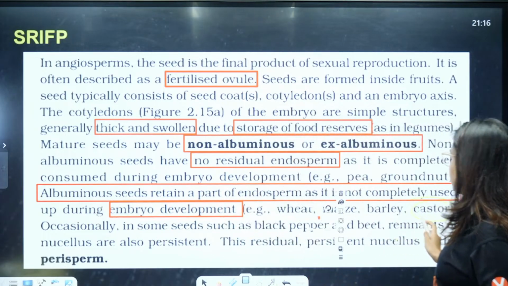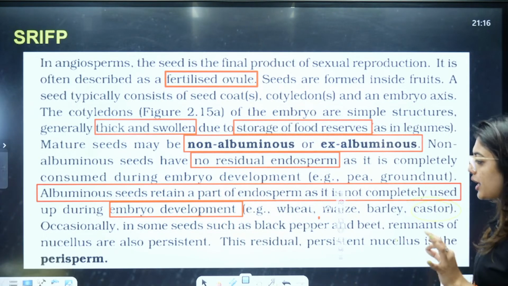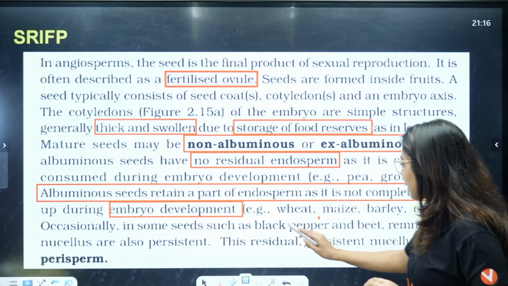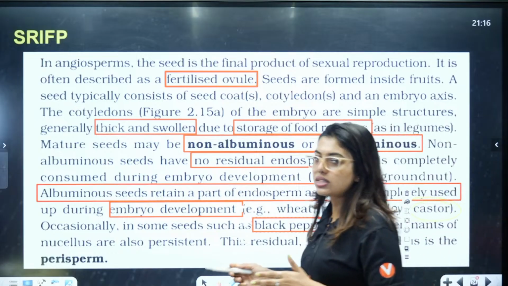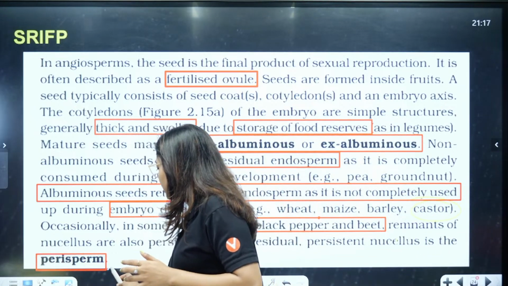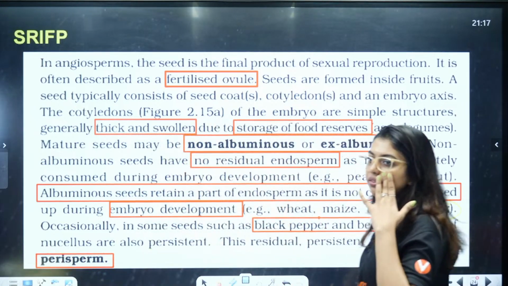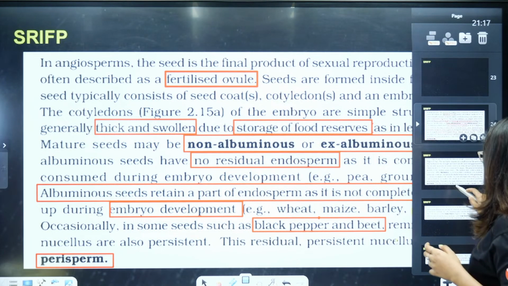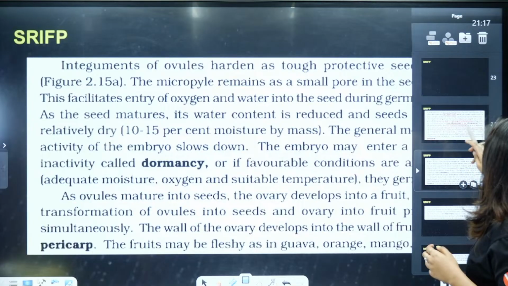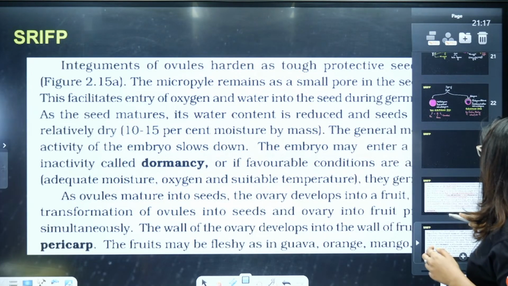Examples are wheat, maize, barley and castor. Occasionally in some seeds such as black pepper and beet, there is persistent nucellus, which is the perisperm. Clear to all of you? This entire thing I have explained to all of you. So I hope this is clear.